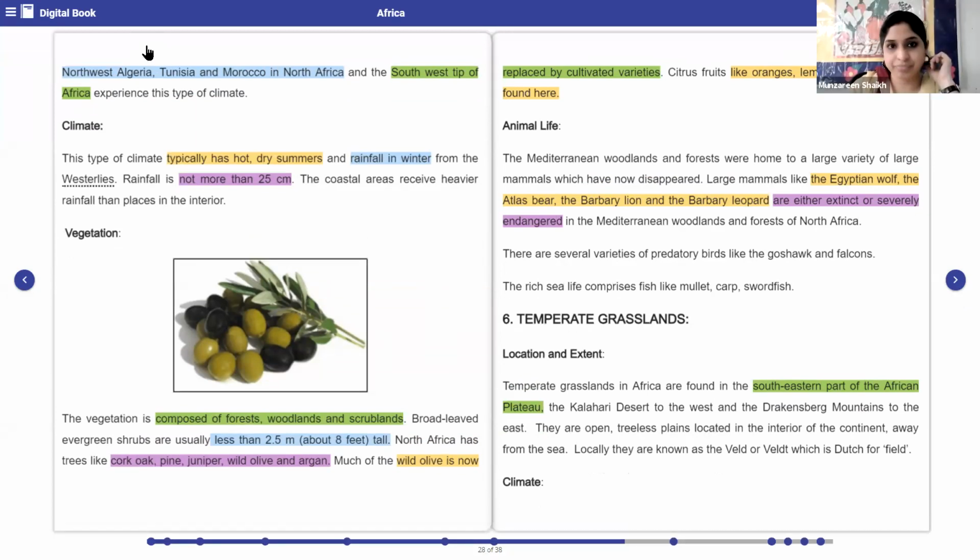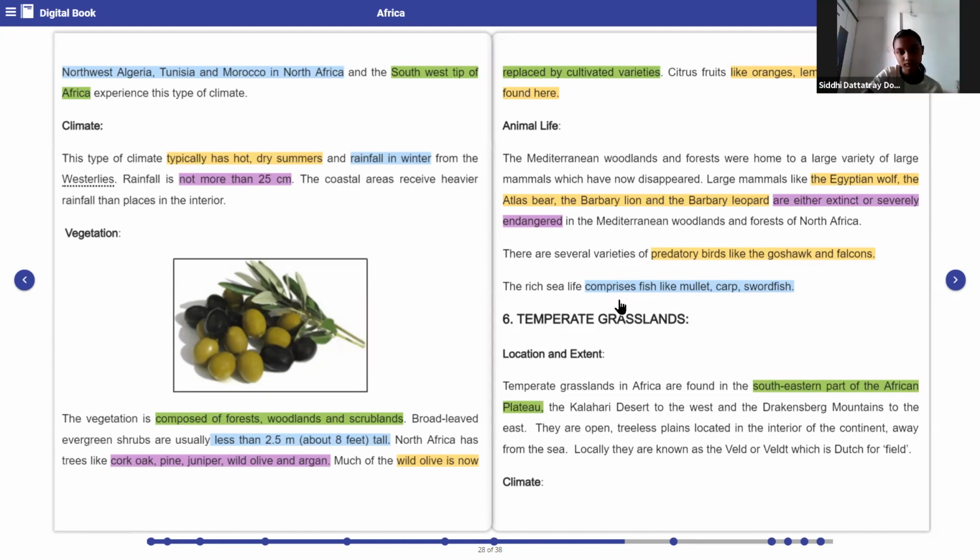Next is that there are several varieties of predatory birds like what? Like the goshawk and the falcons. The rich sea life comprises fish like what? Mullet, crab, and swordfish. So these are the different types of fishes which we have in this particular region. Have you all understood about the Mediterranean region, children? Yes, ma'am.